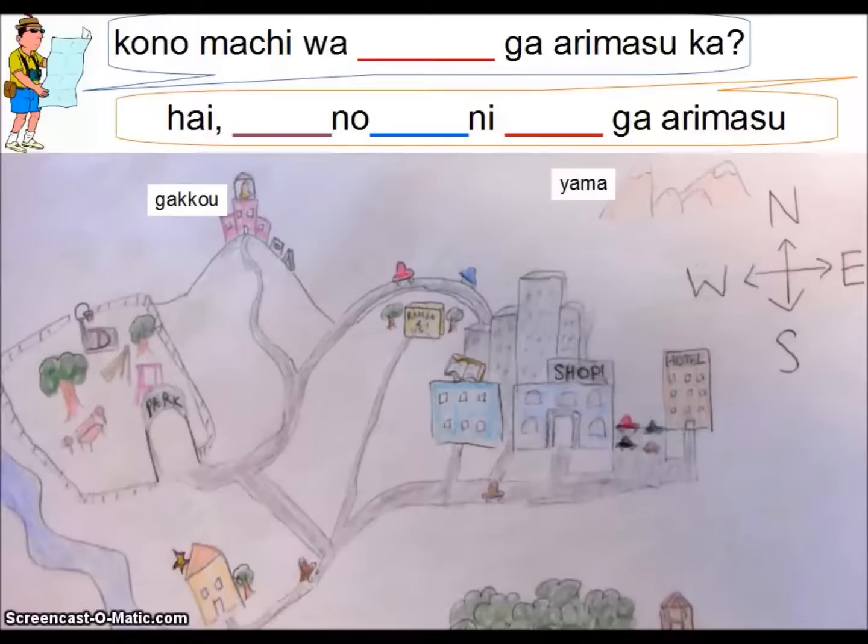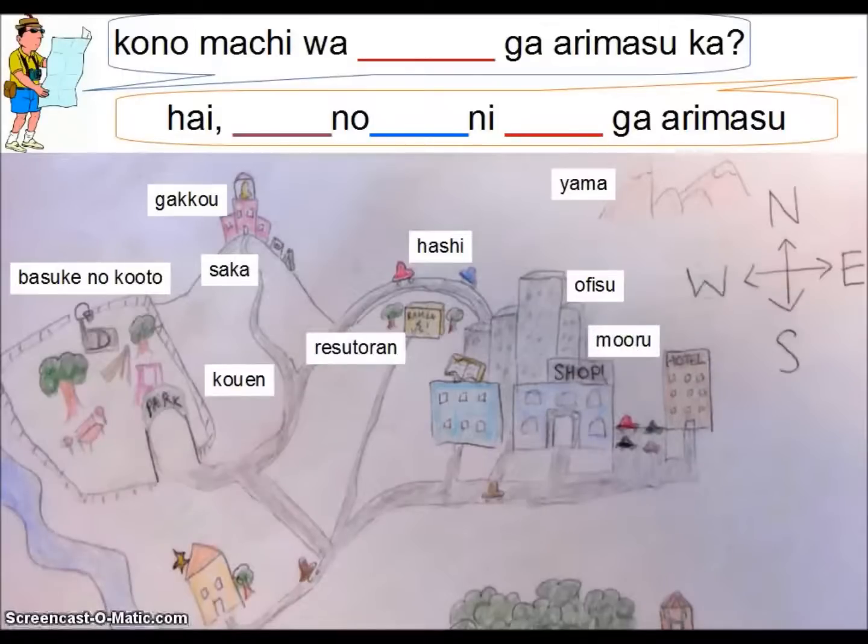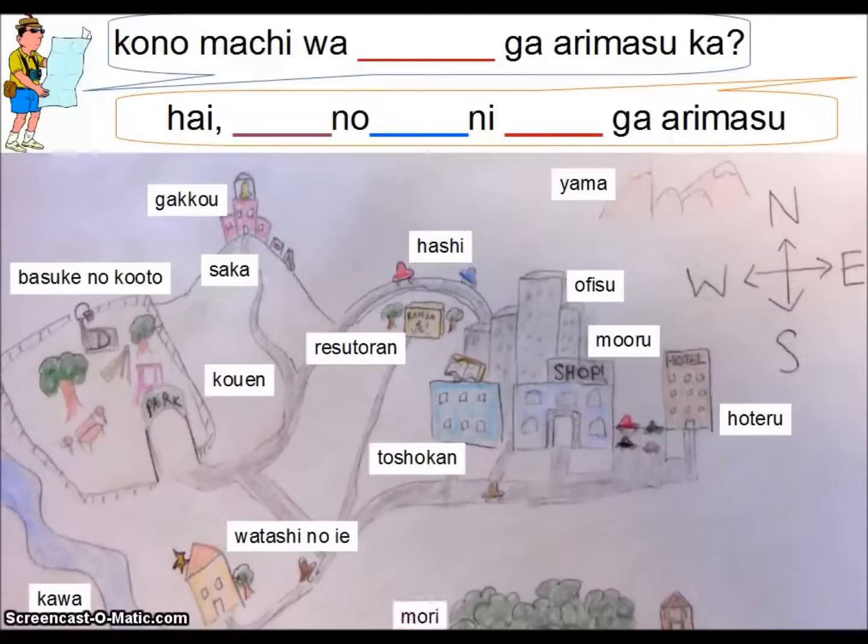Here's the gakko, it's the school, yama, mountains, basket no koto, basketball court, saka, the hill, hashi, the bridge, ofisu, the office, koen, the park, restaurant, the restaurant, moru, the mall, Toshokan, the library, hoteru, the hotel, kawa, the river, watashi no ie, my house, mori is a forest, and obasan no ie, grandma's house, which is, of course, on the other side of the forest, as it always is in every story.